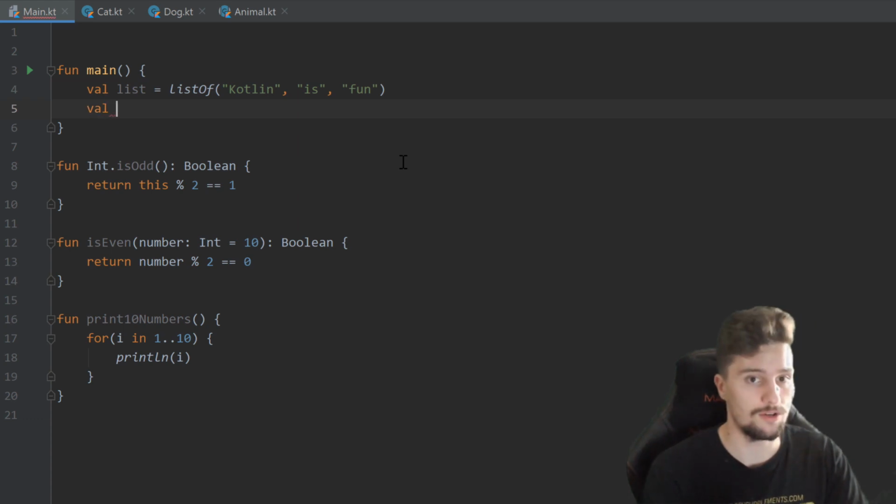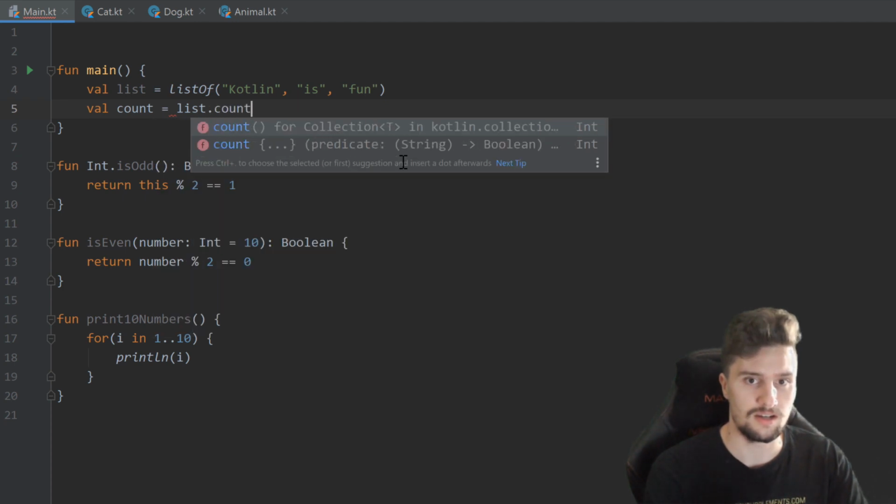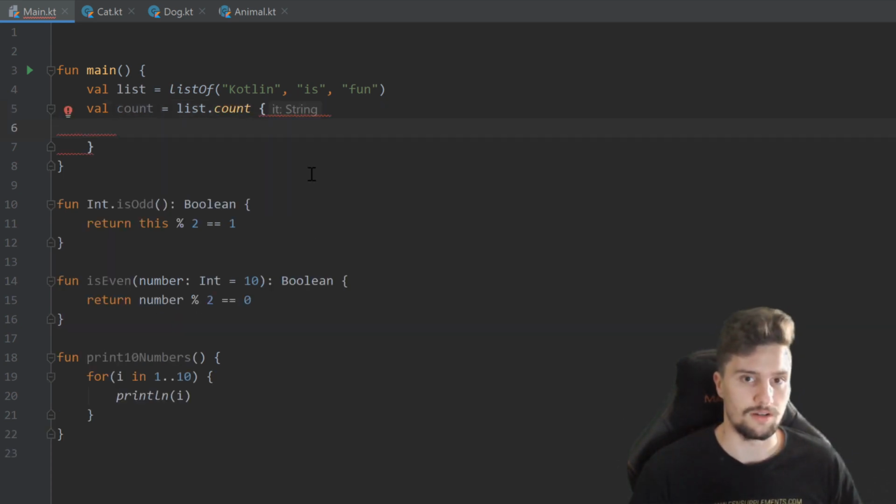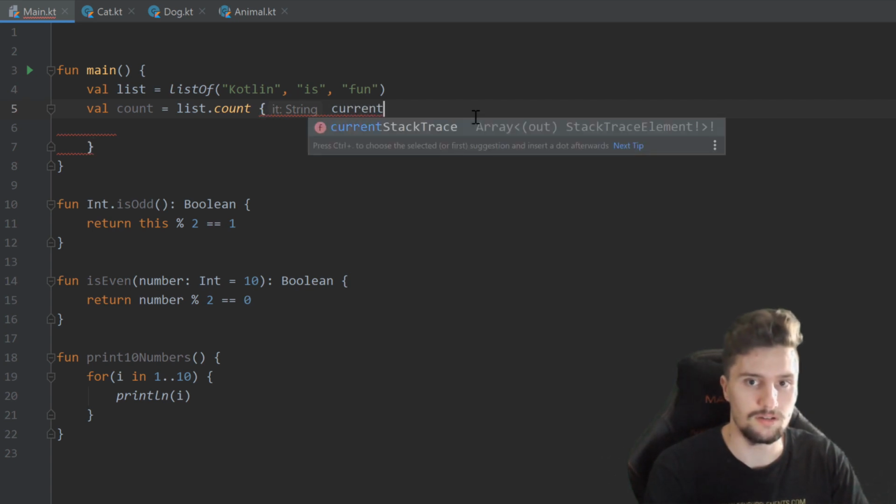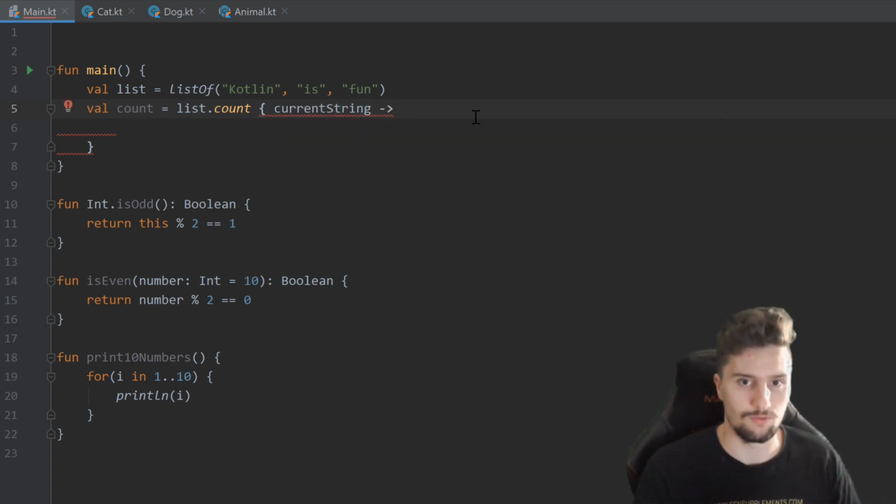So that means we could write val count is equal to our list dot count. And you can see this is a count function here that ends with these curly brackets, and those are Lambda functions in Kotlin. So what this means is it will go through this list we created and count how many elements we have that fit the rule that we will define here. You can see we have access to a string here, which we can reference with it, or we could also give it a name, for example, current string, and then make this arrow afterwards.